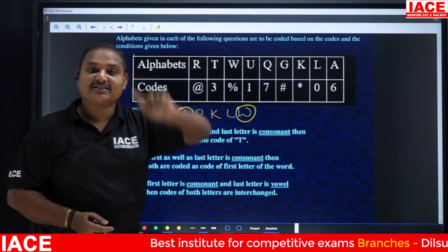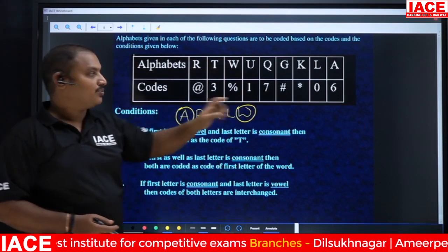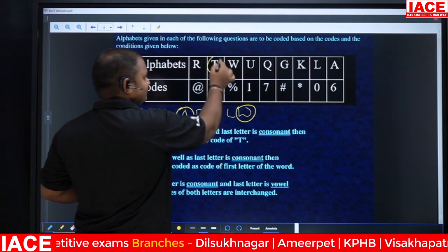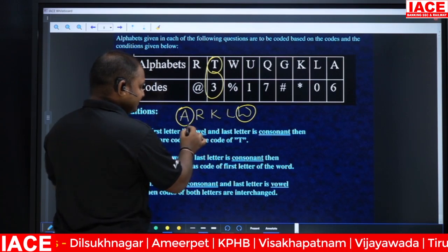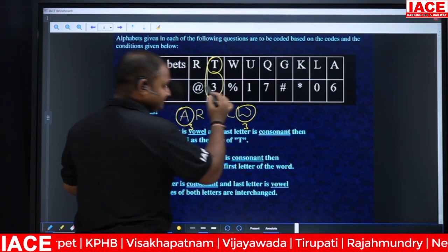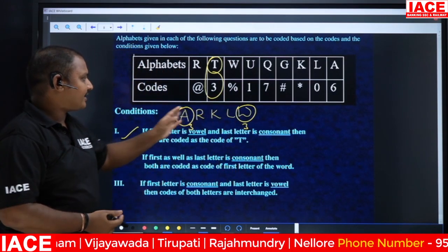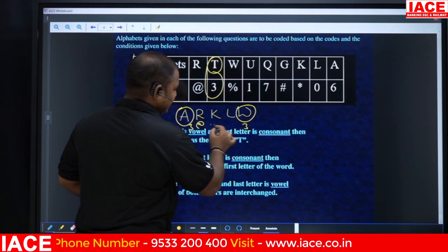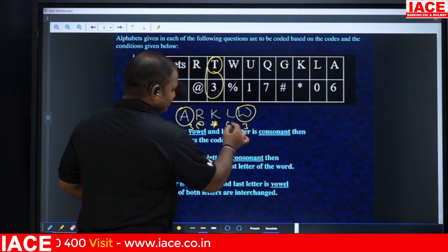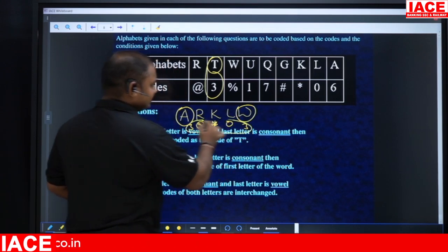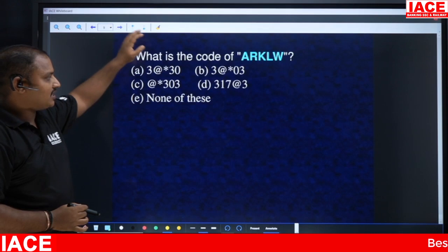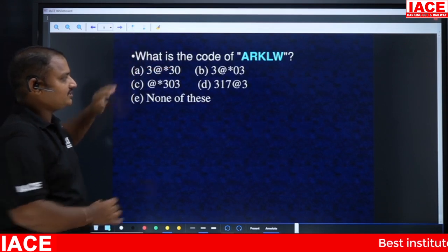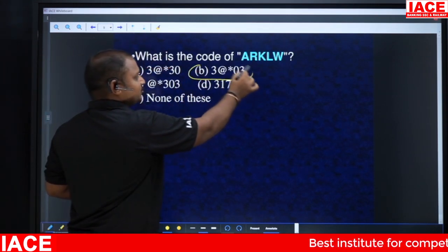We have to take the T code for both A and W. What is the T code here? T code is 3. I have to take 3 here as well as 3 here. The remaining R, K, L: R is at the rate, K is star, and L is 0. We are going to get 3 at the rate star 0 3. This is the option here.